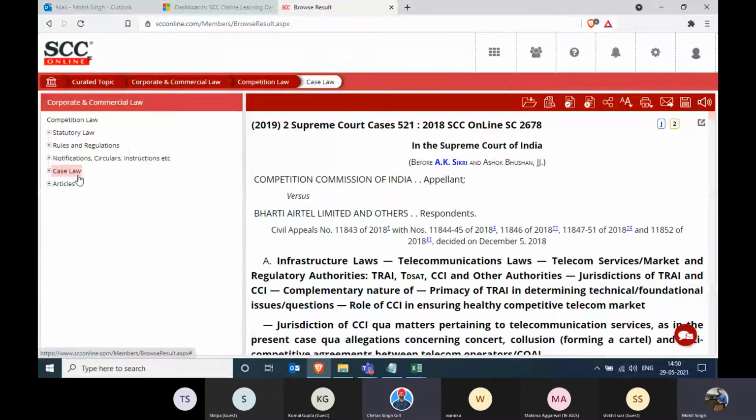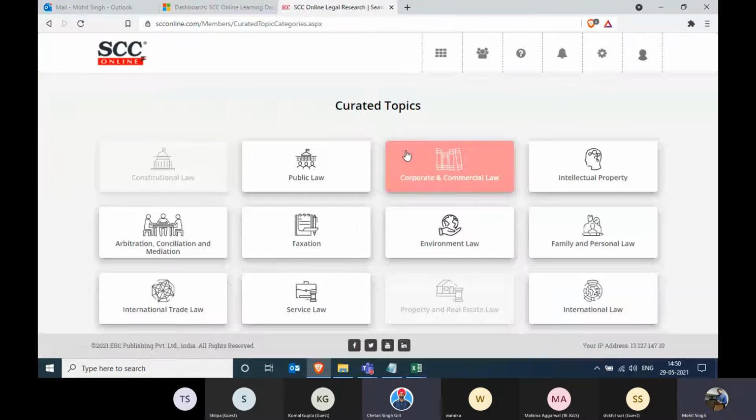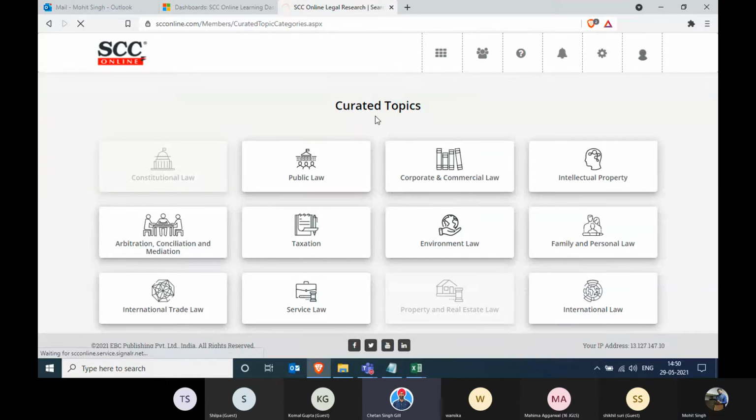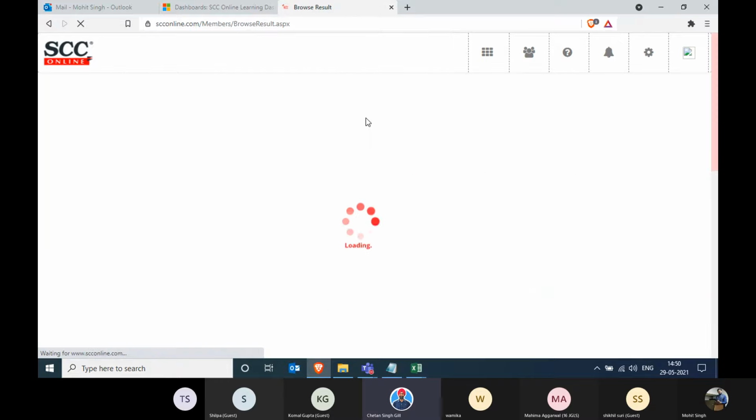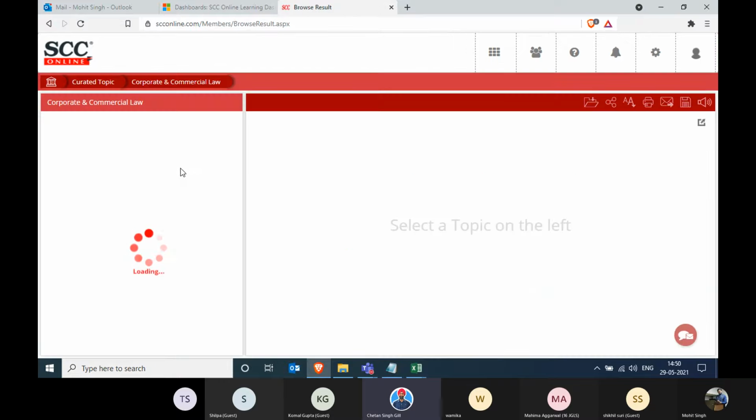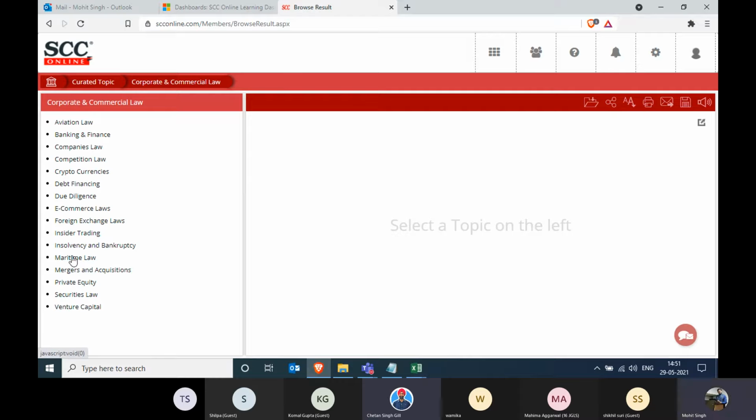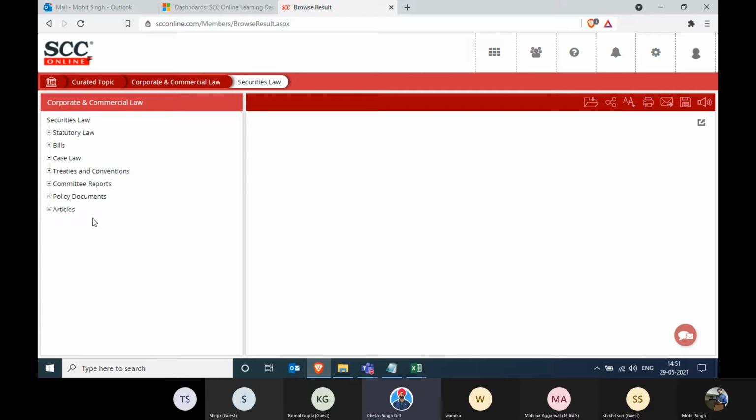Mohit, can you go back to curated topics, and in corporate and commercial law, just take securities law. Okay, securities. Sure. So we saw around 5 headings were there. These will change with the topic. If we take the securities law, I'm assuming that securities law has some extra elements to it.